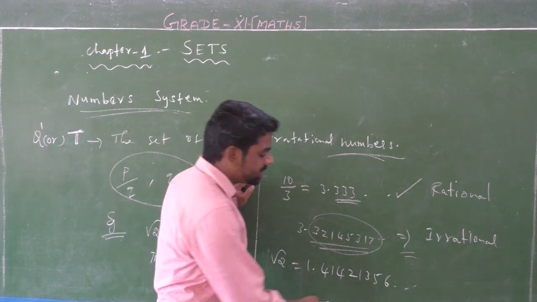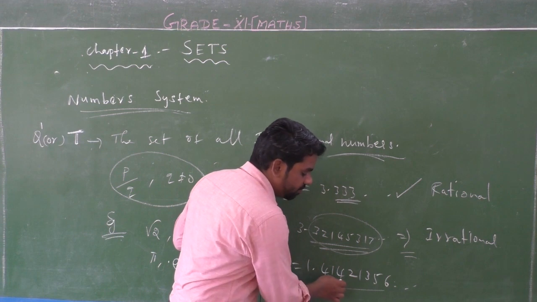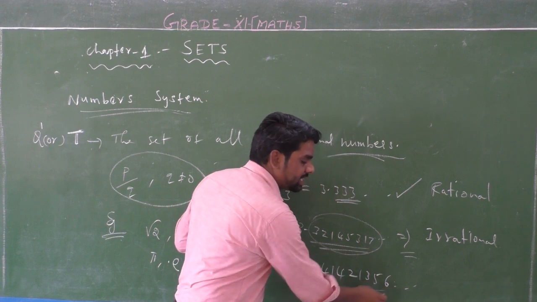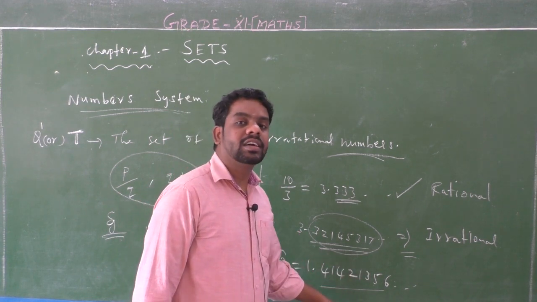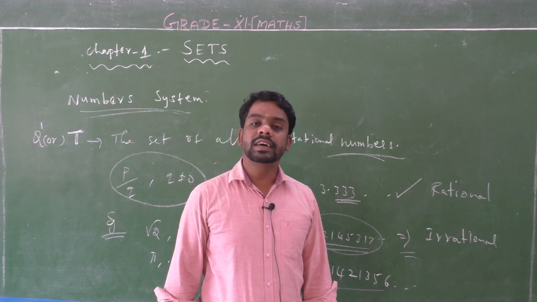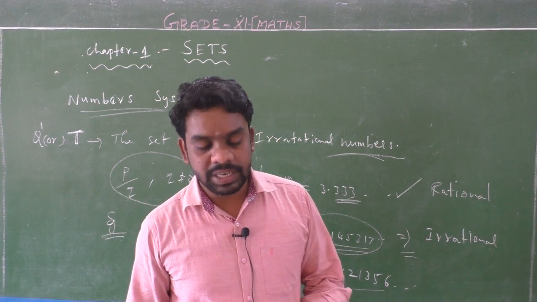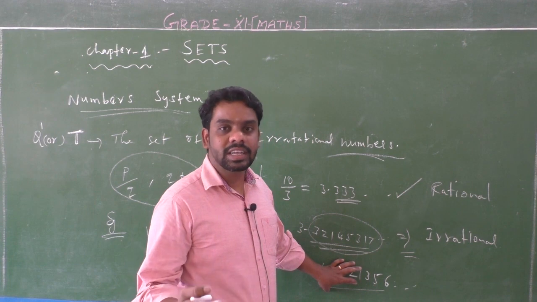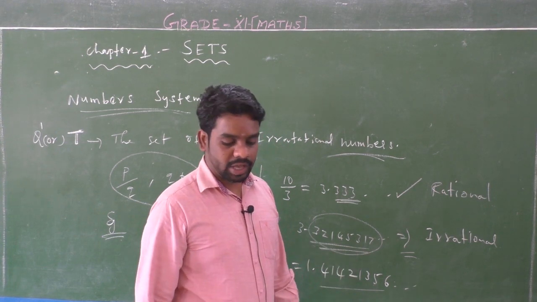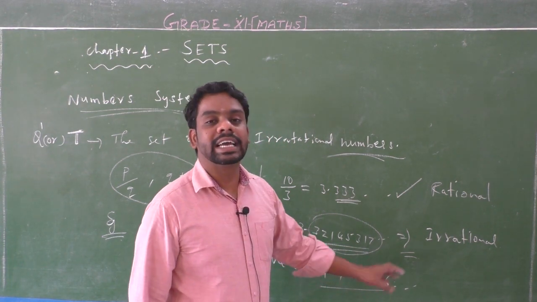Listen students, here the decimal digits 4, 1, 4, 2, 1, 3, 5, 6 are different numbers, not repeated and non-terminating. So this type of number is called irrational.